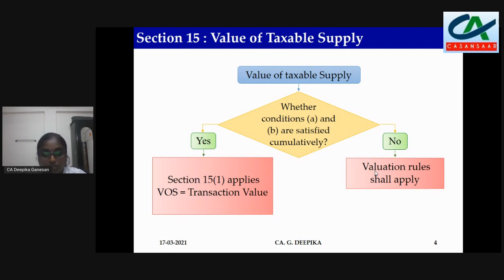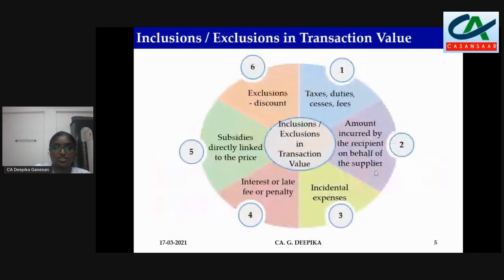By the recipient to the supplier for what? For supply of goods or services or both. That is what transaction value is. There are certain inclusions and exclusions under the term transaction value. Let us discuss one by one in detail.